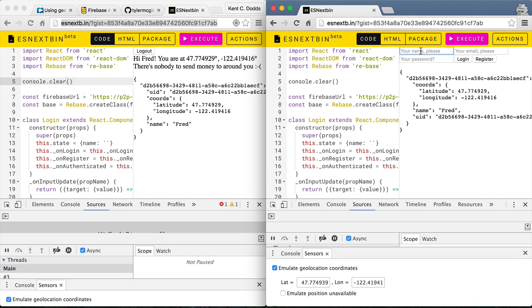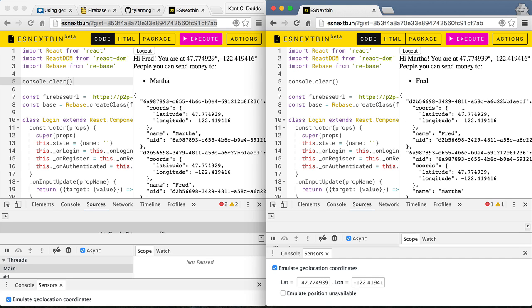But then if I go to Martha at mailinator.com, and we'll enter a password and register, then we'll see that now Fred can send money to Martha and Martha can send money to Fred. And this is super cool.